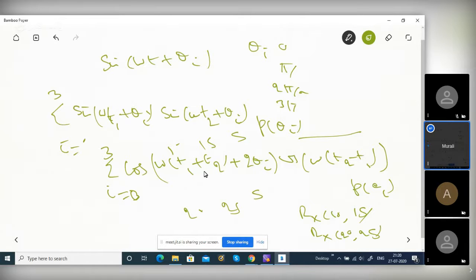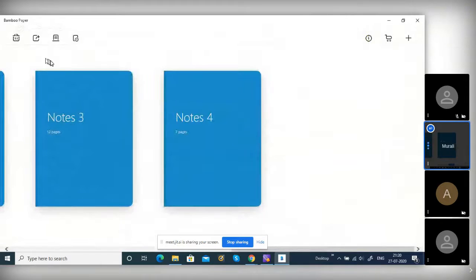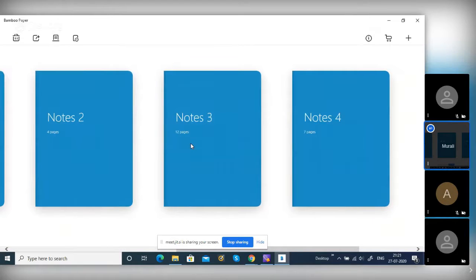If they are different, even though the difference is the same, you are not going to get the same value. This is not a wide sense stationary process. For wide sense stationary, the mean should be independent of time, and autocorrelation should depend on the time difference, not the absolute value of time, which is not the case in our example.